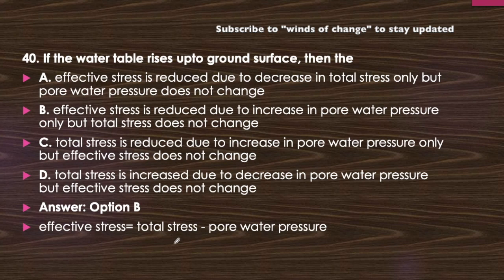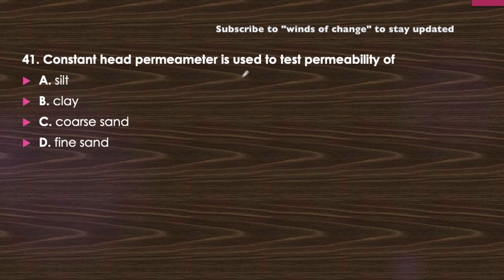Okay, next question. Constant head permeameter is used to test permeability of silt, clay, coarse sand or fine sand. This is an important question.